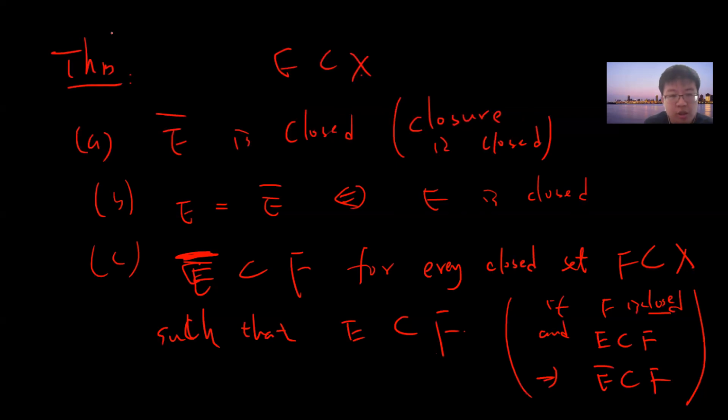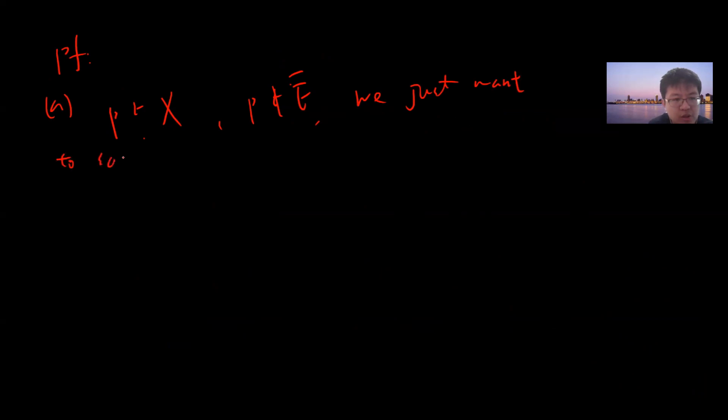So A: E bar is closed. We need to prove the closure is closed. Proof: let's say you pick P belonging to X, and P is not in E bar. That means you pick some point which is not in the closure, and we just want to say P is not a limit point of E. Because E bar already contains the limit points, P is not a limit point.